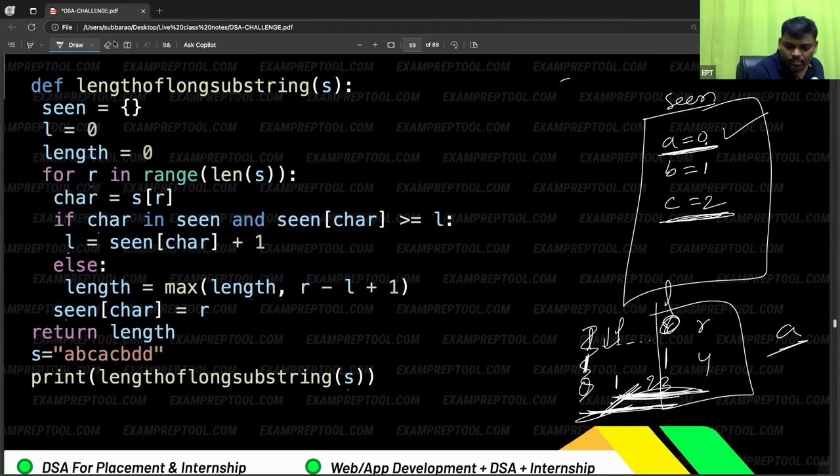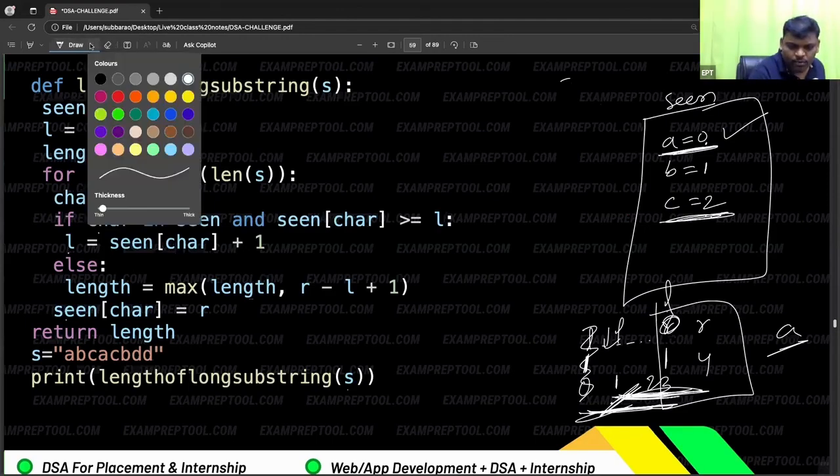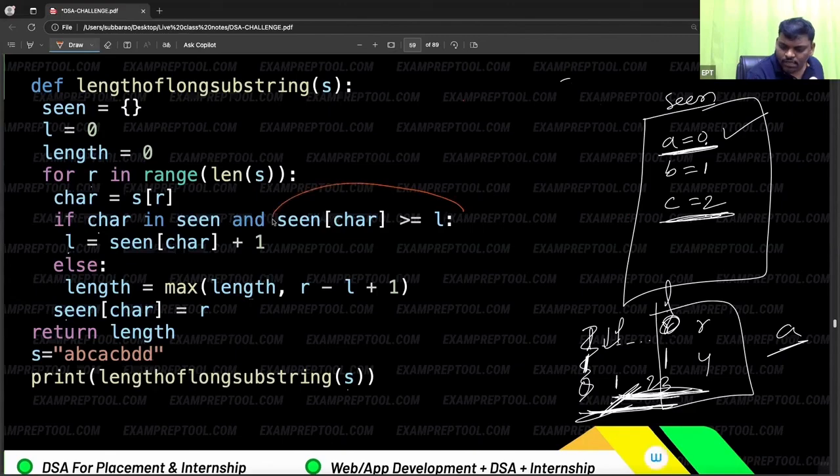Some people may get a doubt, saying: sir, what is the use of this? Remember, not only should he be seen, the old person should be there in our limits. Suppose some old person came, but he is out of the box, out of the window. What is the use of that person? He should be there in the current window. That is the purpose this particular line is there. So let's see one important thing. This is the current window. It is the L, it is the R.